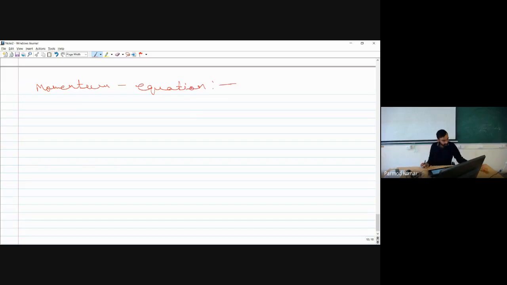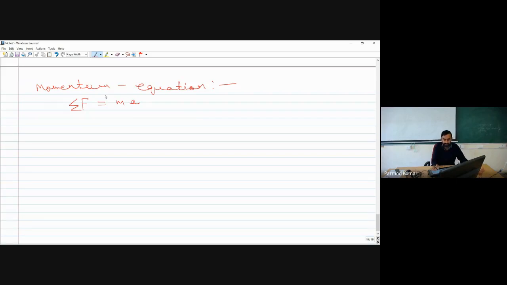Now I will not go into the detailed derivation of the momentum equation. Probably you all have studied it in your basic fluid mechanics course as well as the advanced fluid mechanics course, and we also study the momentum and energy equations in our heat transfer course, while we study the concept of convection. The momentum equation comes from Newton's second law of motion, which says that the sum of all the forces is equal to mass into acceleration.